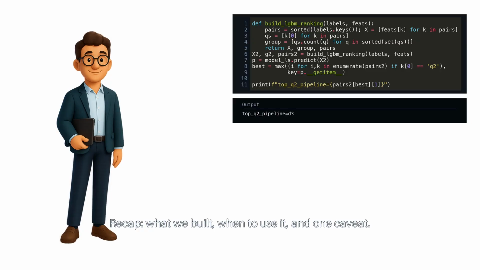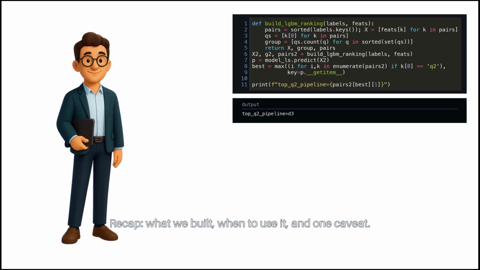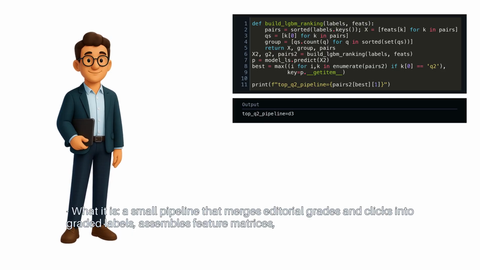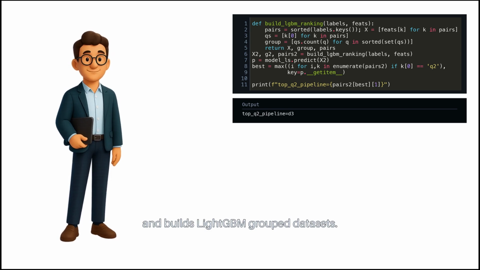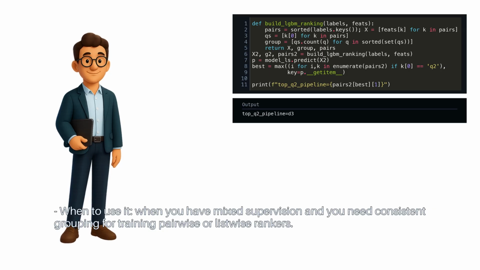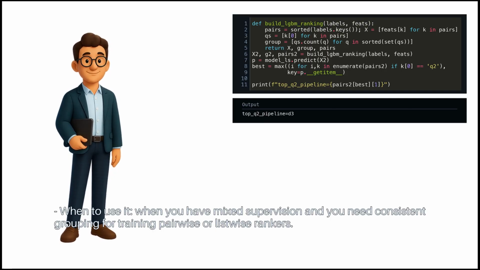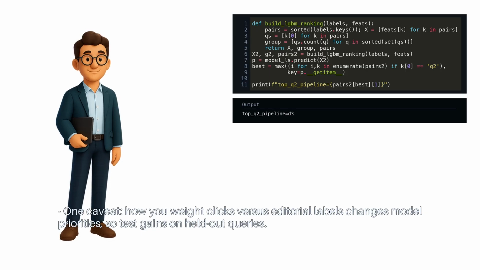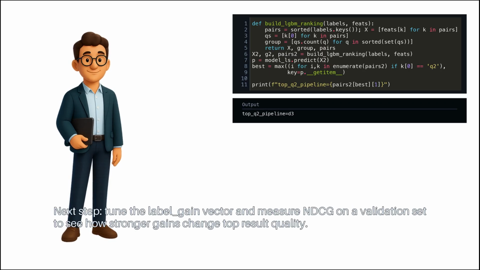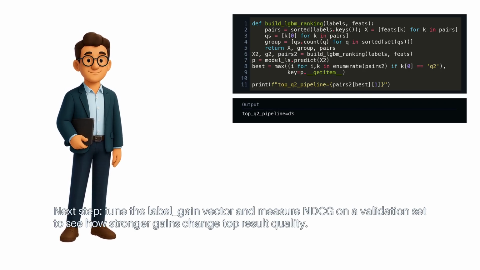Recap: what we built, when to use it, and one caveat. What it is: a small pipeline that merges editorial grades and clicks into graded labels, assembles feature matrices, and builds LightGBM grouped datasets. When to use it: when you have mixed supervision and you need consistent grouping for training pairwise or listwise rankers. One caveat: how you weight clicks versus editorial labels changes model priorities, so test gains on held-out queries. Next step: tune the label gain vector and measure NDCG on a validation set to see how stronger gains change top result quality.